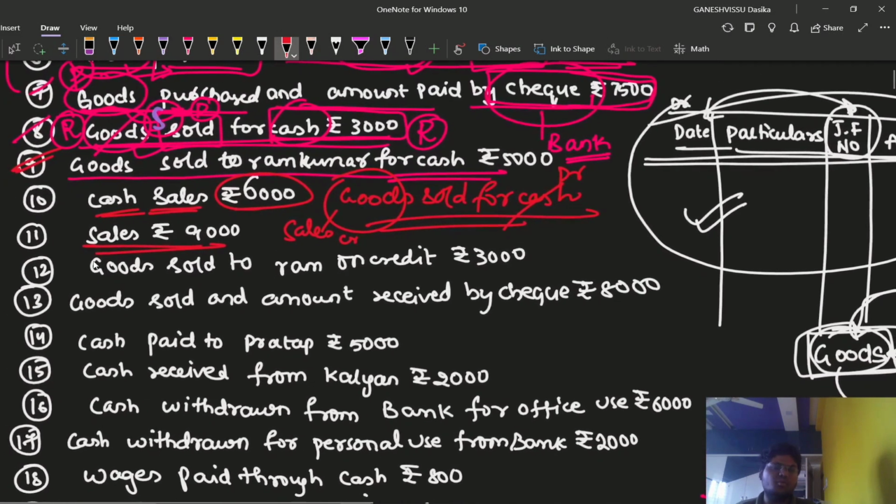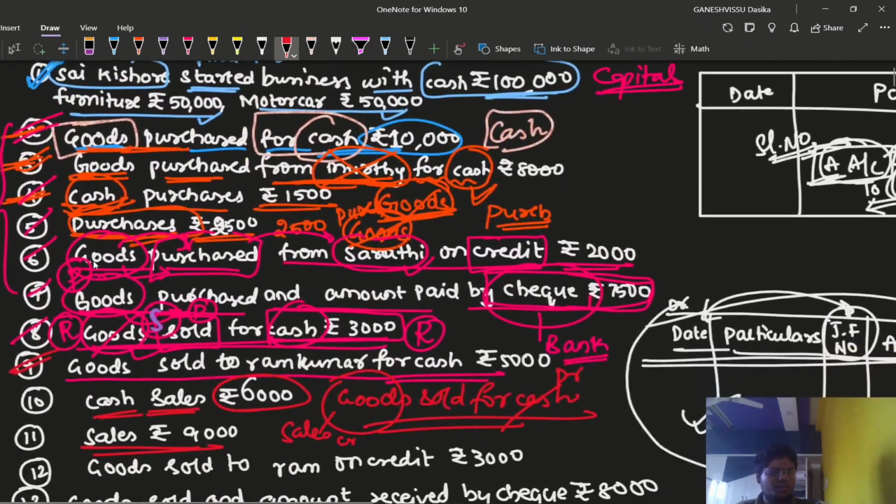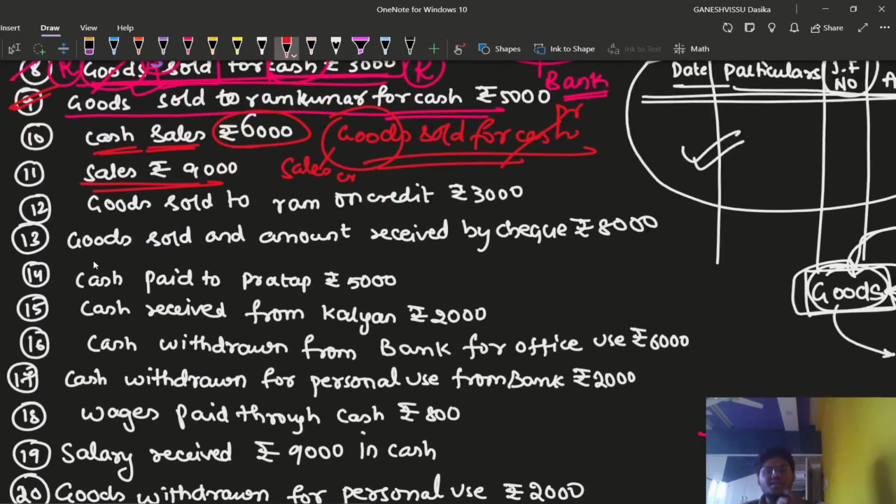There we have seen purchases rupees 2,500. Sales rupees 9,000 in the sense we are going to sell the goods. Goods are sold, so goods are going out, so credit the goods account with sales. Okay, we are going to replace the goods account with the sales account, so to sales account. My question is, which transaction is this? Is it a cash transaction or a credit transaction?